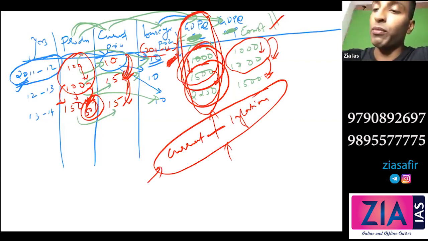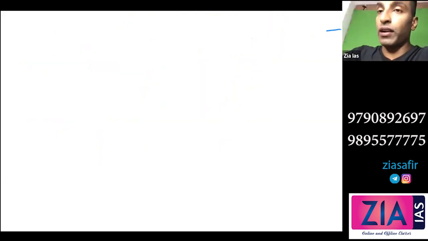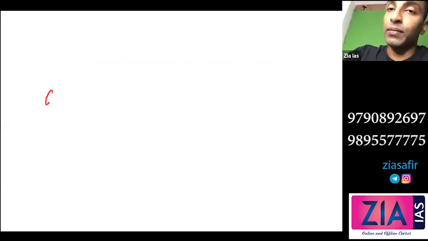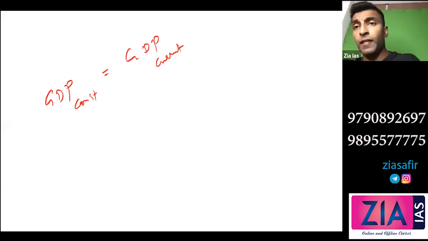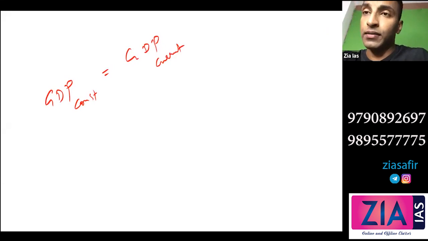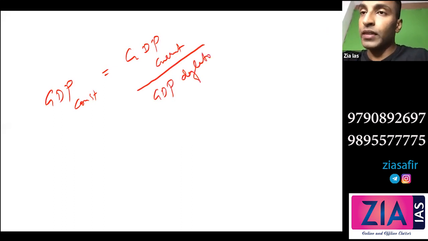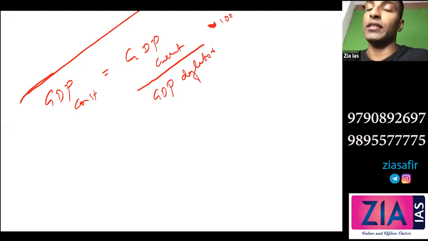And for this, there is a formula. The formula to get GDP at constant prices, if you have GDP at current prices, is: GDP at current prices divided by GDP deflator, into 100. This is what you need to do to get GDP at constant price.